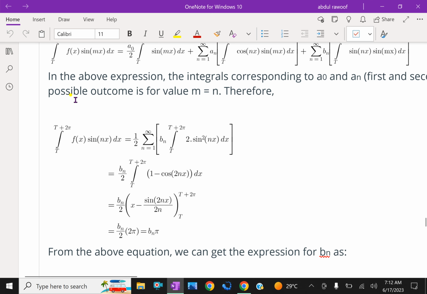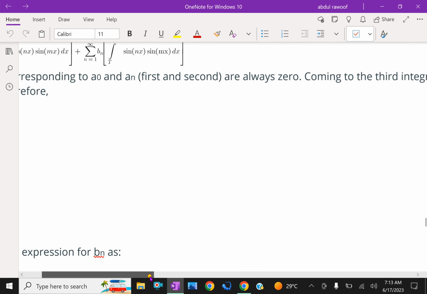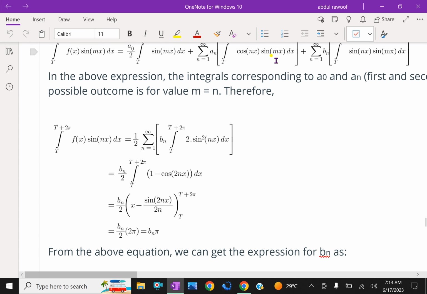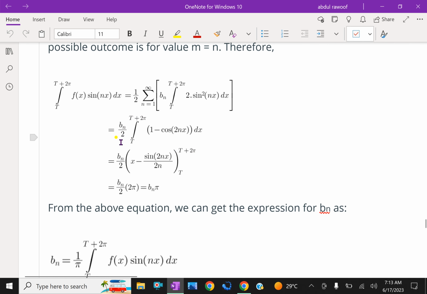So similarly, integral t to t plus 2 pi f of x sin nx dx equals half, sum n equal to 1 to infinity, bn integral t to t plus 2 pi of 2 sine square nx, which equals bn by 2 integral t to t plus 2 pi of 1 minus cos 2nx dx, since we know 2 sine square nx is 1 minus cos 2nx.